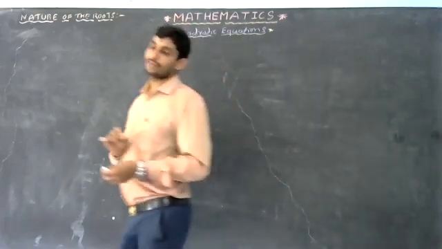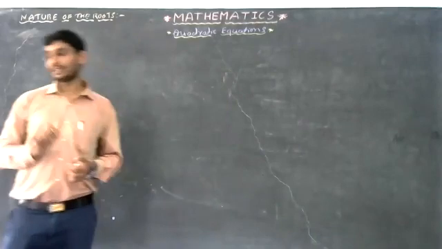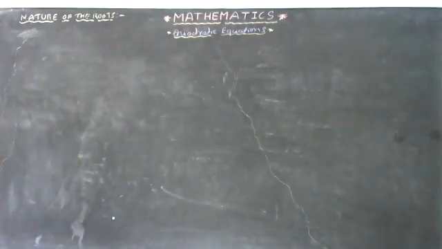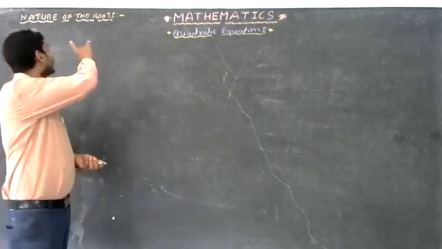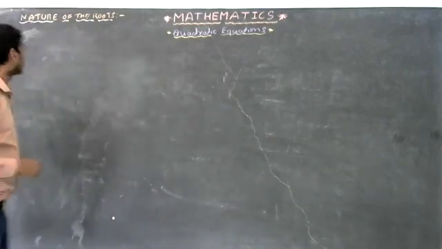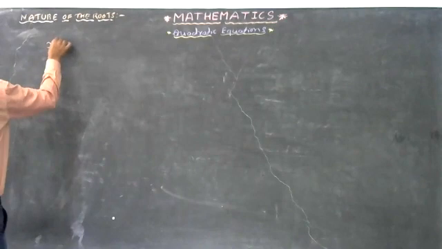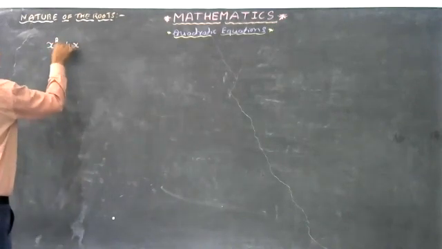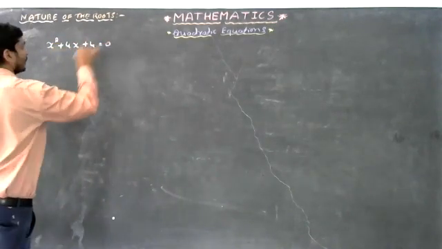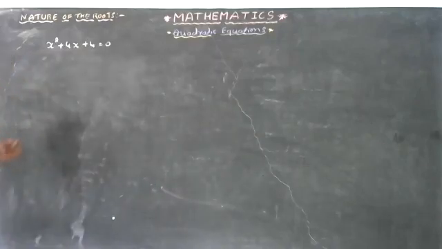Okay, before going to this problem, I will take 3 different examples. If you observe those 3 different examples, you can understand the next topic, that is nature of the roots. First, I will take the example x square plus 4x plus 4 equals 0. It's a quadratic equation. Now, let us solve this problem.